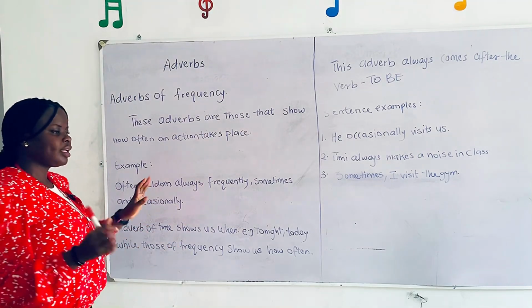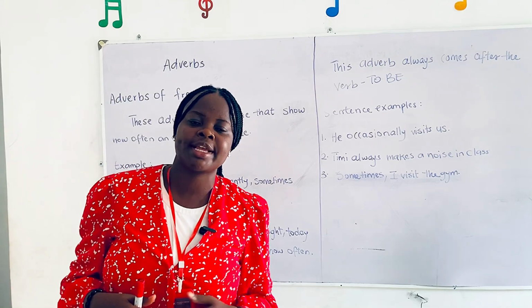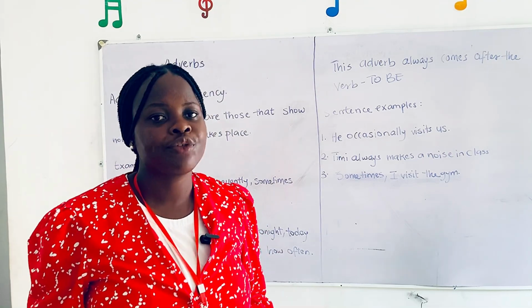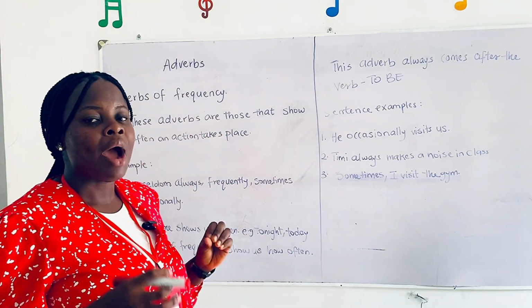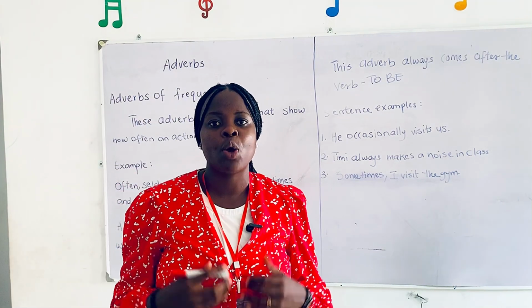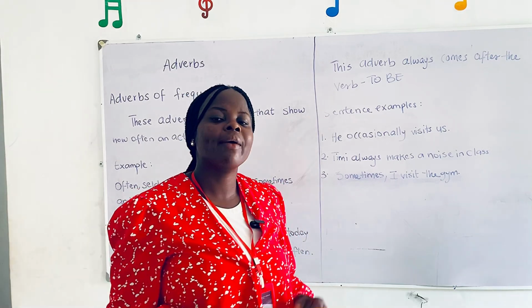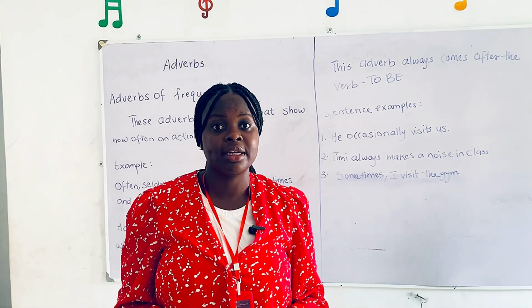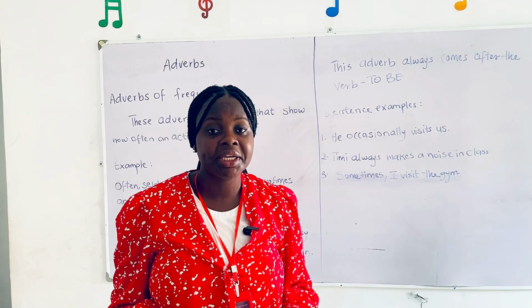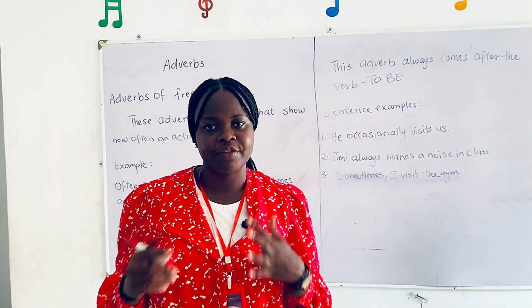Now, one important thing I want to point out here is that sometimes we can mistake adverb of frequency for adverb of time, but those are not the same. Adverb of time answers when something is done, today, tomorrow, while adverb of frequency tells us how often it is done. Sometimes, always, and so on and so forth. So I just wanted to clarify that so that you don't have issues.